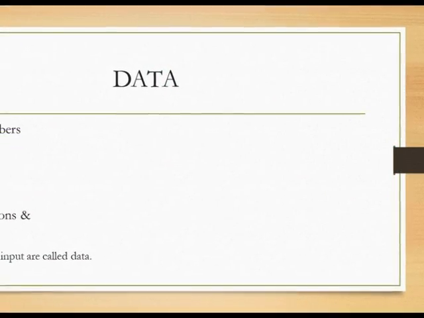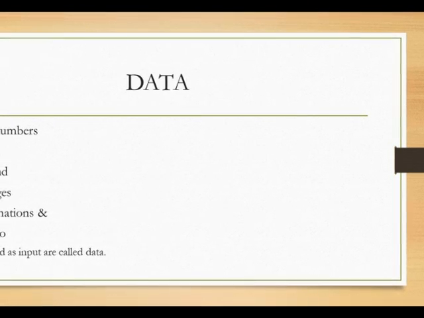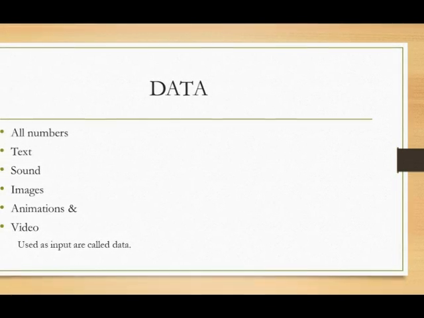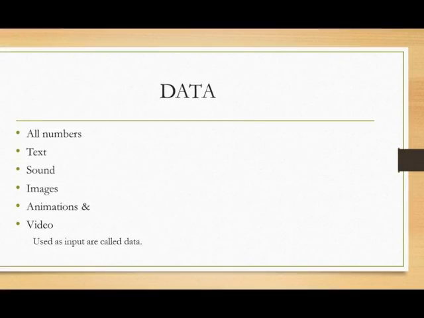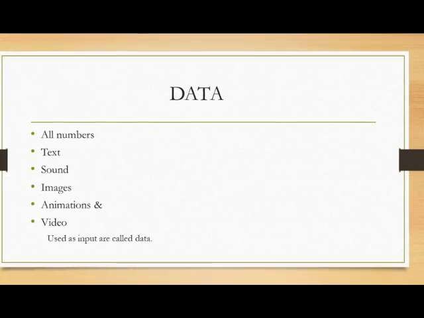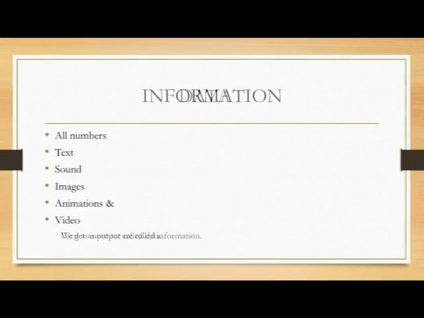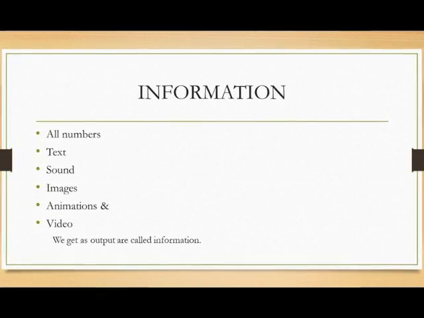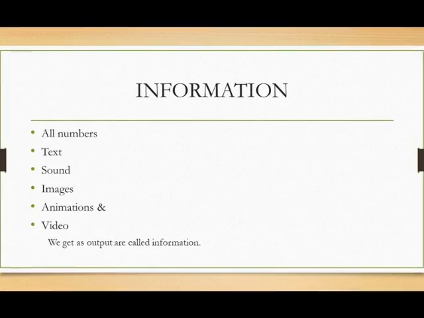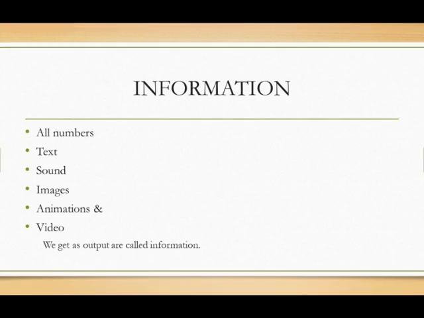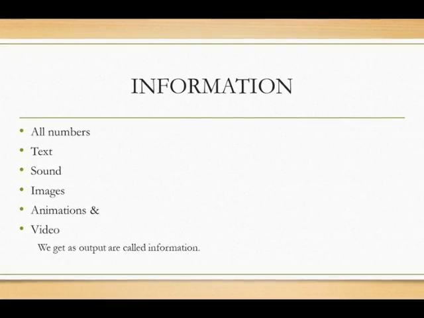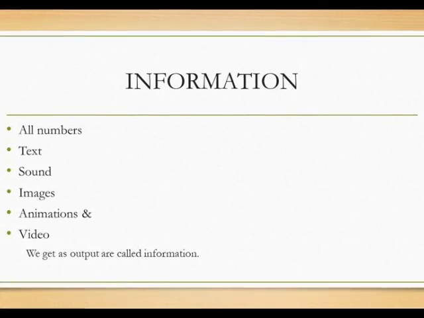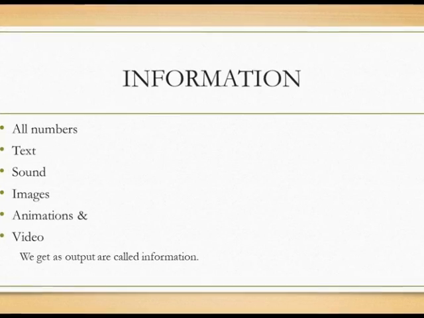Data. Whatever you enter in the keyboard is called data. For example, all numbers, text, sound, images, animation and video given as input are called data. Information. Whatever you get as output is called information. For example, you are taking the printout or you are seeing the monitor output, video or anything, it is called information.